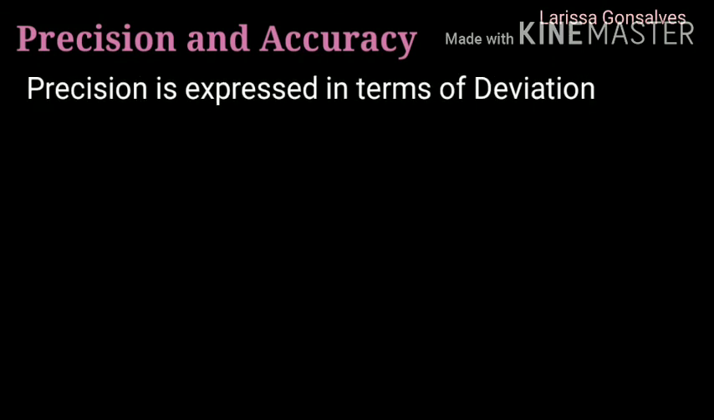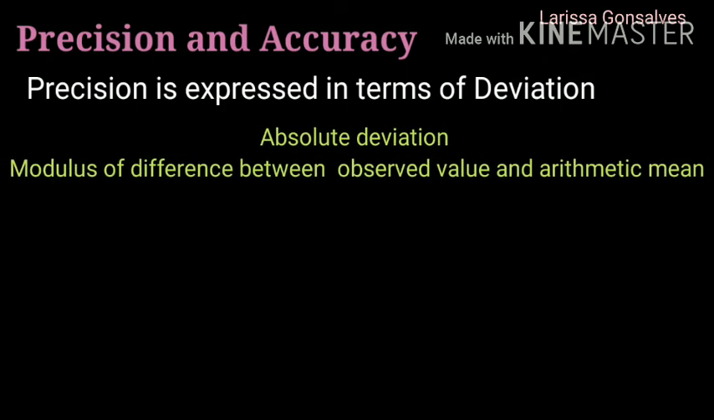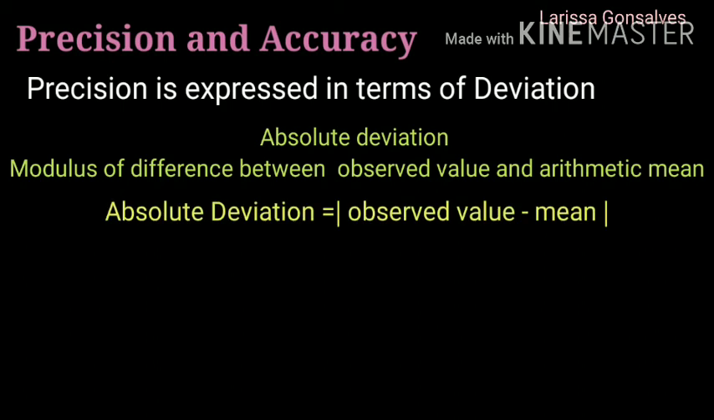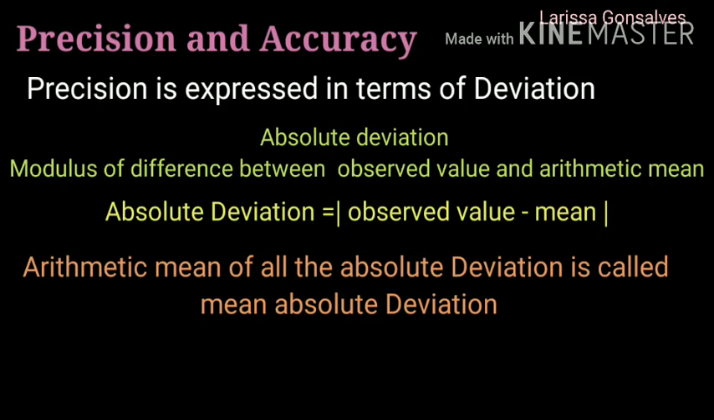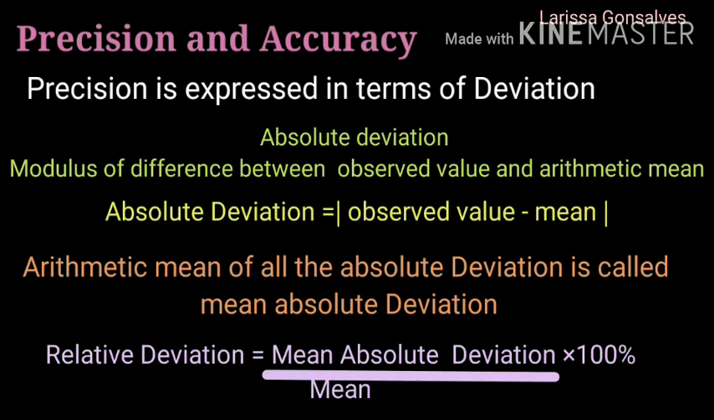Precision is expressed in terms of deviation. An absolute deviation is the modulus of the difference between an observed value and the arithmetic mean for the set of several measurements made in the same way. The arithmetic mean of all the absolute deviations is called the mean absolute deviation in the measurement. The ratio of mean absolute deviation to its arithmetic mean is called relative deviation. So this was all about precision and accuracy of measurement.